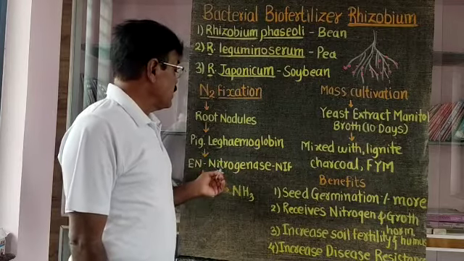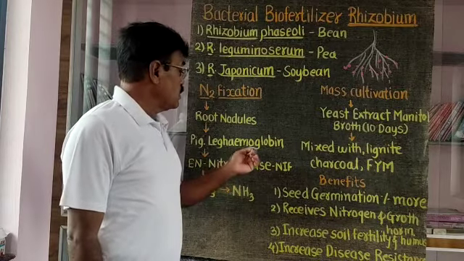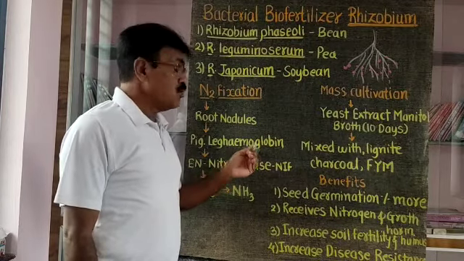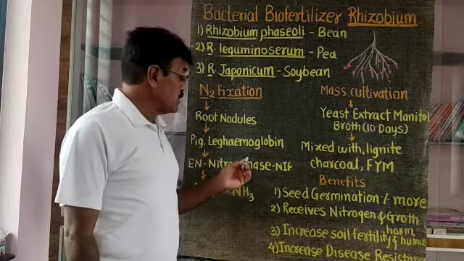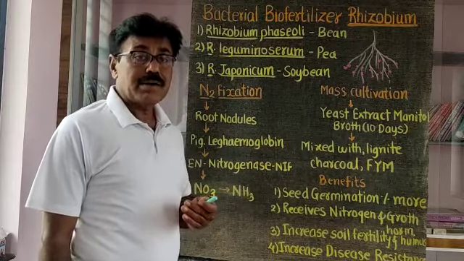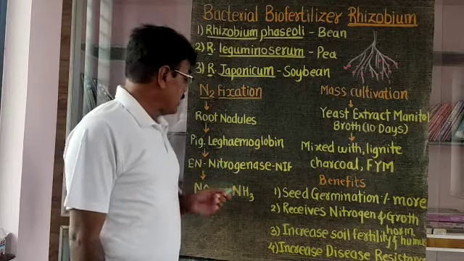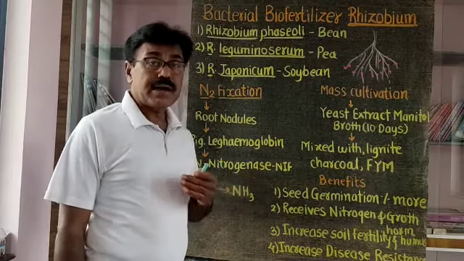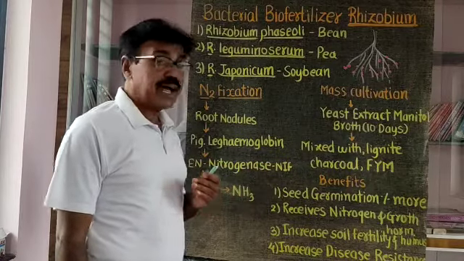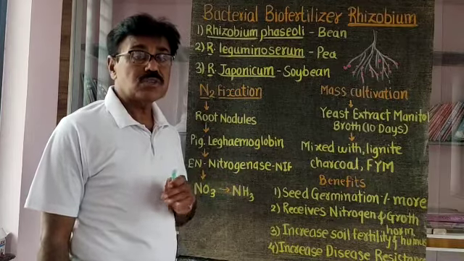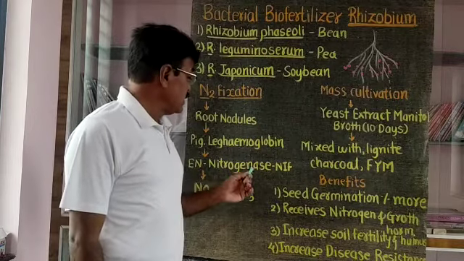Due to the leg hemoglobin, this oxygen is available, and due to that the nitrogenase enzyme is developed by the bacteria. This nitrogenase is produced by one gene present in the bacteria, called the nif gene. That means the nif gene is responsible for synthesis of nitrogenase enzyme in the bacteria.